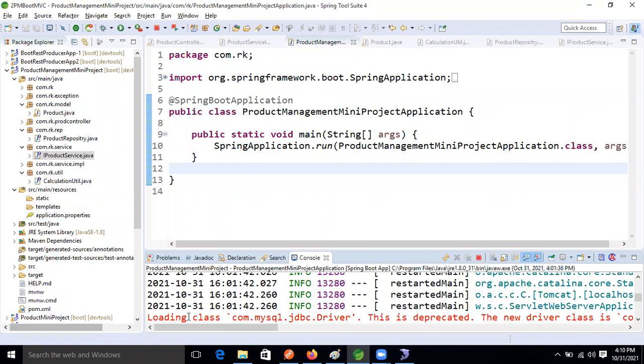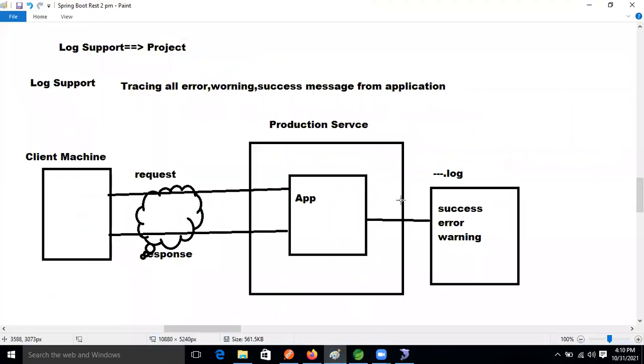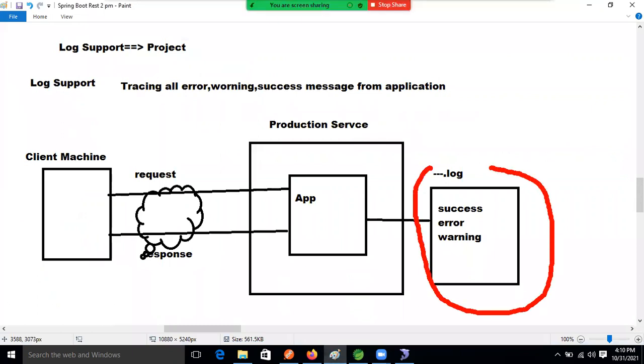But the thing is, guys, based on the date and the time this file will be generated. Based on the date and the time, if we are running our application today, whatever today's date is, and at what time our application started running, that time also will be there.